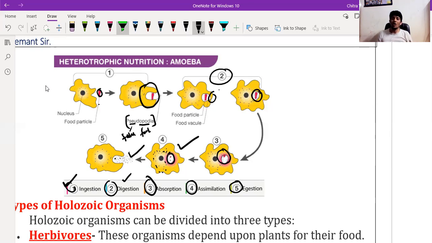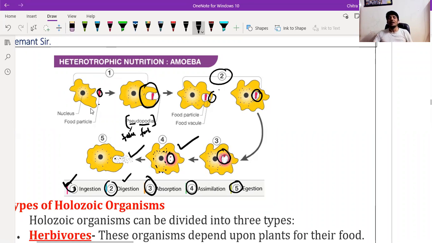In multicellular organisms like human beings they become more complex, and are performed by the different organ systems in our body. So this is how the holozoic process takes place.